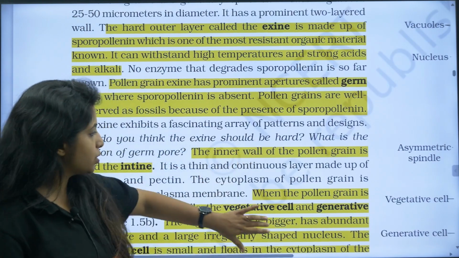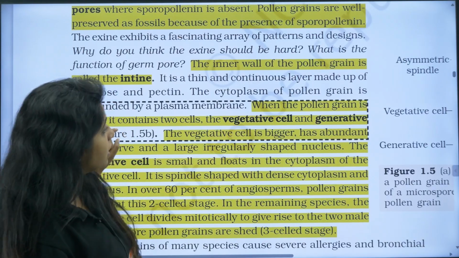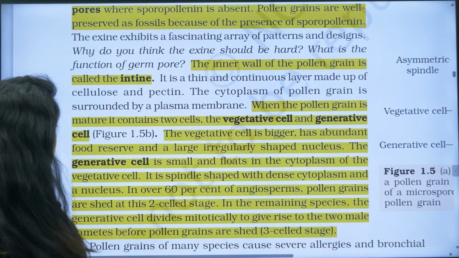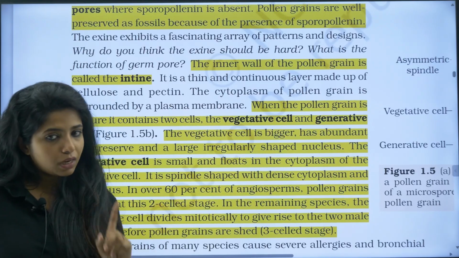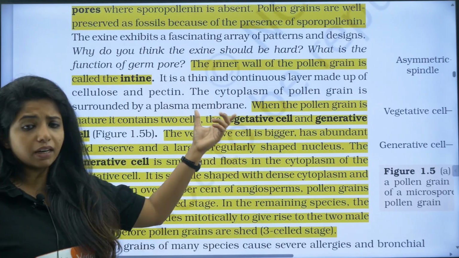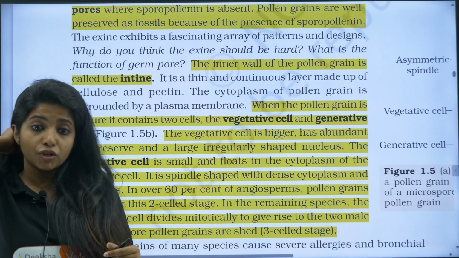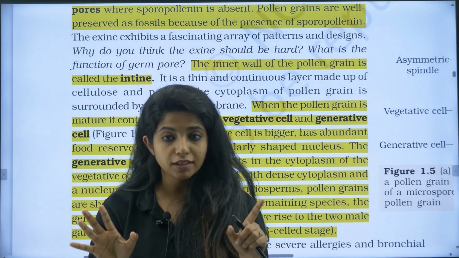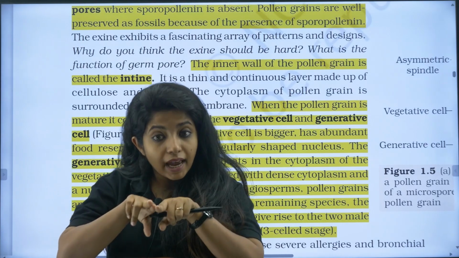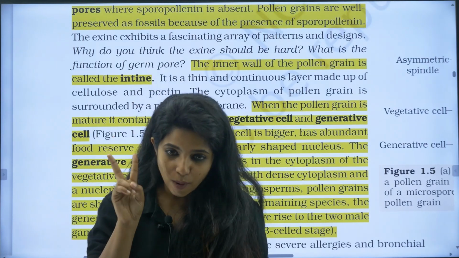Apart from the walls, what is in the cell? The cell is basically divided into two parts: there is one vegetative cell and one generative cell, my dear children. Now listen to me carefully. The vegetative cell helps in the formation of the pollen tube and everything. The generative cell has not yet formed the gametes. The generative cell can undergo division to form two male gametes.